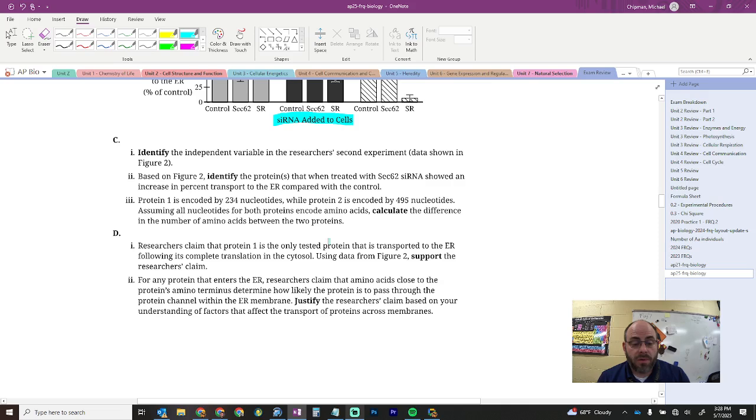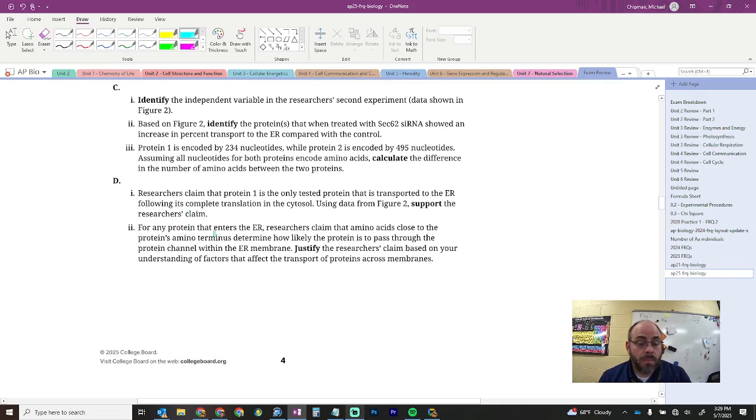And so the first one is 234 divided by 3, which is 78, right? Is that what I got? I got that. Yeah, got it right here beside me. But I'm just doing it again in my head. And then 495 divided by 3 is 165, right? And then you subtract those two numbers and you get 87. Good third grade math. Not third grade concepts, but just third grade math.